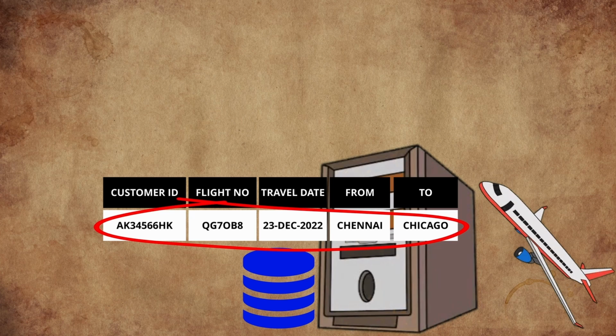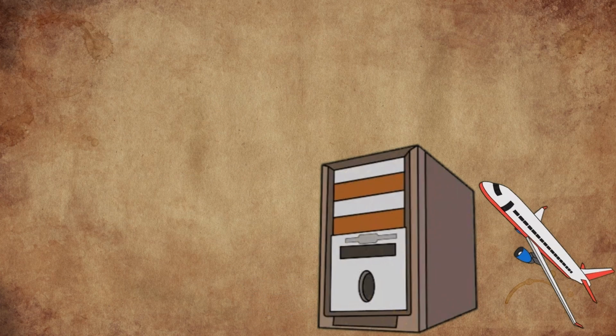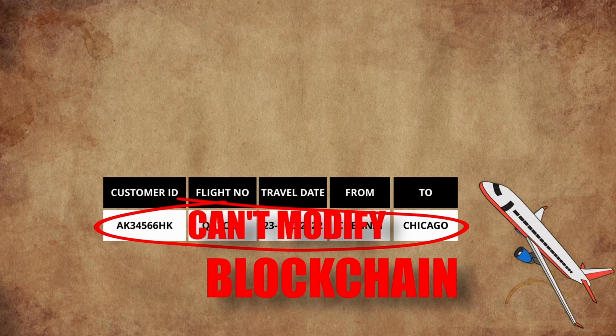Now let's say the flight has been postponed to a different day. So the airline company can always come back to this record and they can modify this record. As you can see, this particular digital record can be modified. If it can be modified, then it is fungible. Now, if the airline company had used a blockchain database, which means the data here cannot be modified, then that particular record will not be modified. The only thing they can do is create another record and link to this record. So if you are using blockchain in this case, you cannot modify that particular digital record and it is non-fungible.